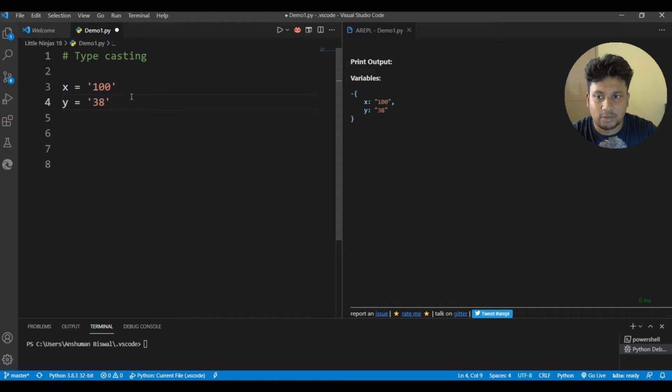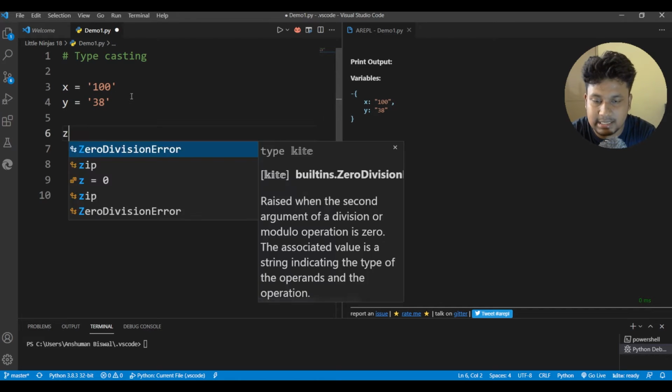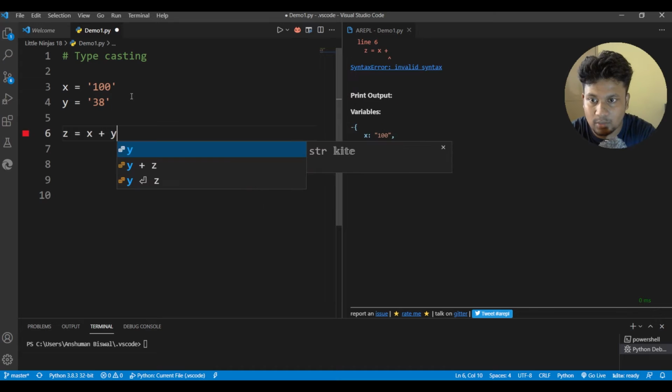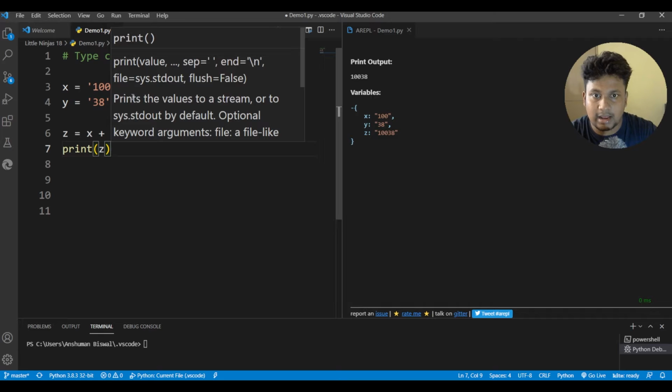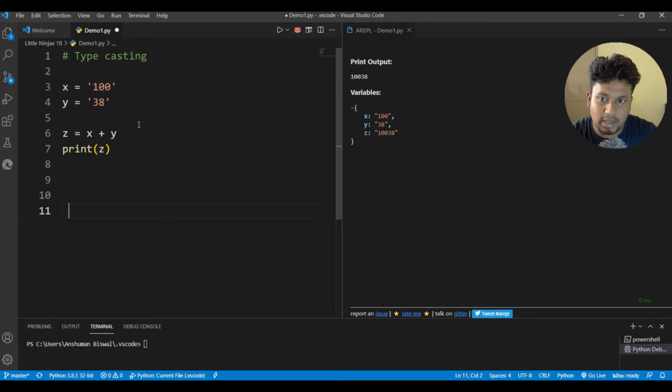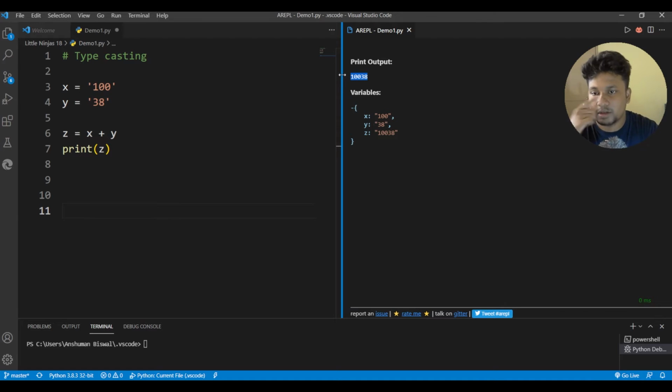So in that case, if you are doing some operation like z equals x plus y, and then you print this z, you can see this is not the answer. x plus y should have returned 138, but now we are getting 100 and 38 combined together. So what happened here is these two strings got concatenated, or combined. String concatenation is another concept which we'll be seeing in future videos, but as of now let me just tell you these two strings got combined, not the numbers.